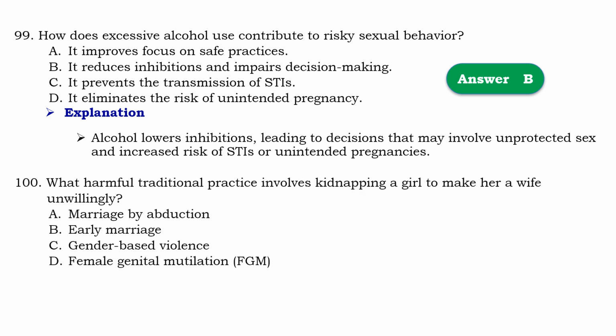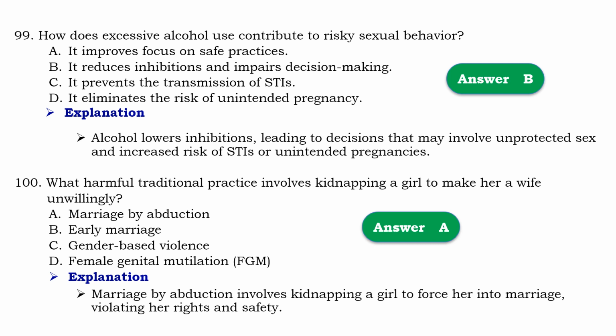Question number 100. What harmful traditional practice involving kidnapping a girl to make her a wife unwillingly? So that should be A, marriage by abduction. Means that marriage by abduction involves kidnapping a girl to force her into marriage, violating her rights and safety.